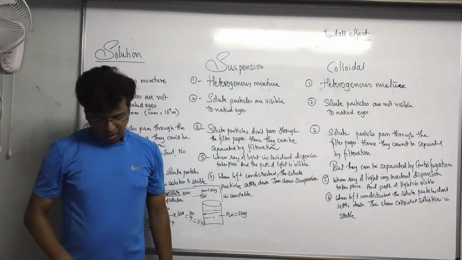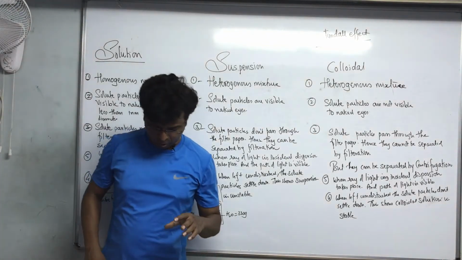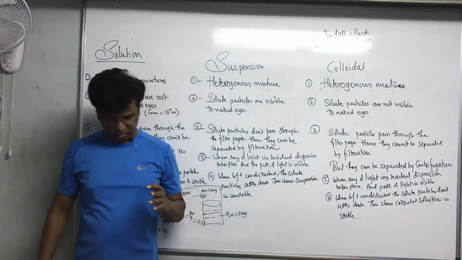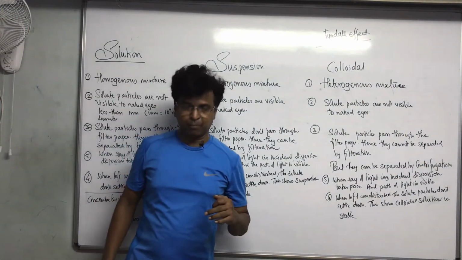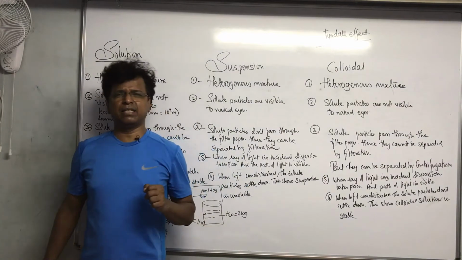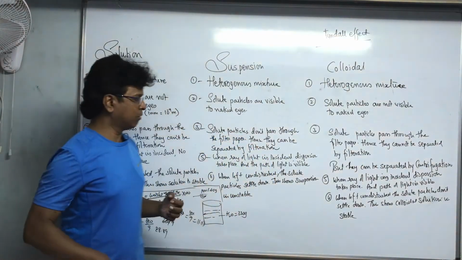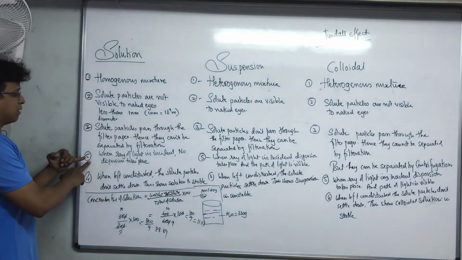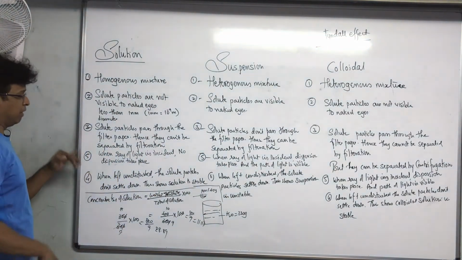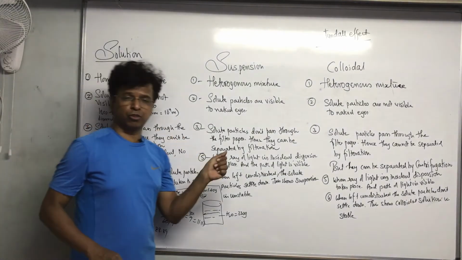After that there are some activities. Actually speaking, I will not be able to draw all these figures, it is not practically possible for me, but I will try to explain these activities. These are activities of separation. See, as I told you over here, we can't apply filtration for separation of salt solution, sugar solution.